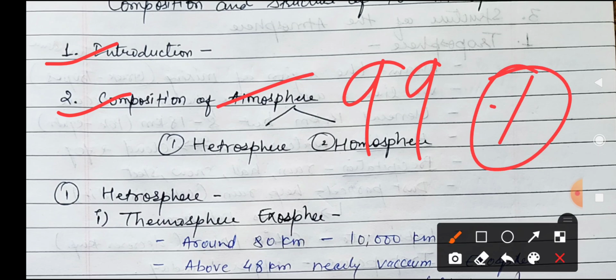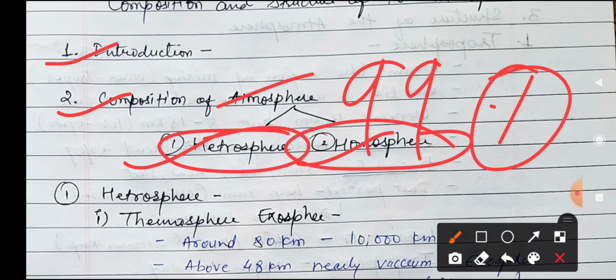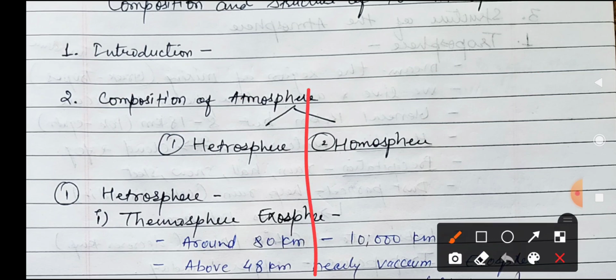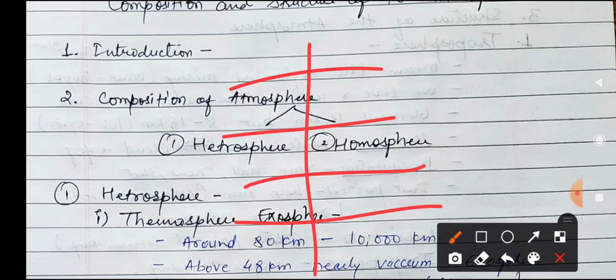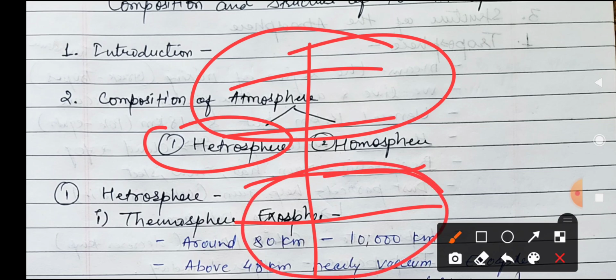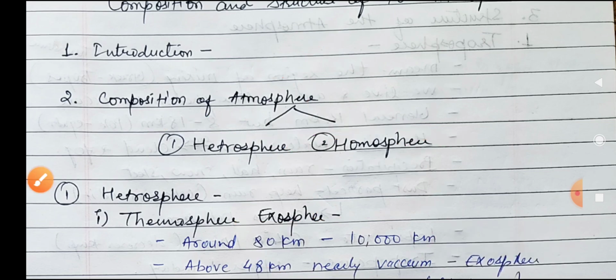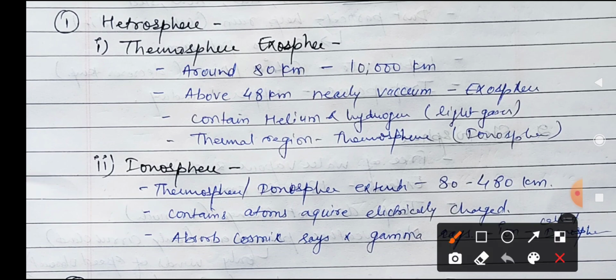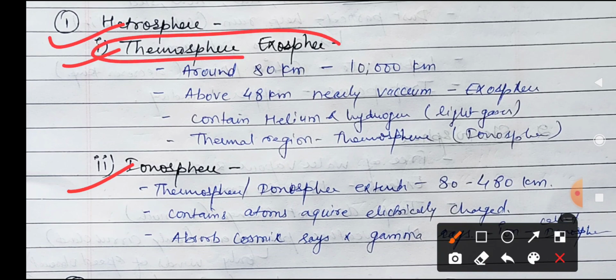This is the composition, but basically the atmosphere has two layers: the heterosphere and the homosphere. There are different layers. The ones in the outer part are called the heterosphere, and the ones in the lower part are called the homosphere. Now let's see the heterosphere, in which we can see two layers, the thermosphere and the ionosphere. The thermosphere, which is also called the exosphere, these are two layers together.